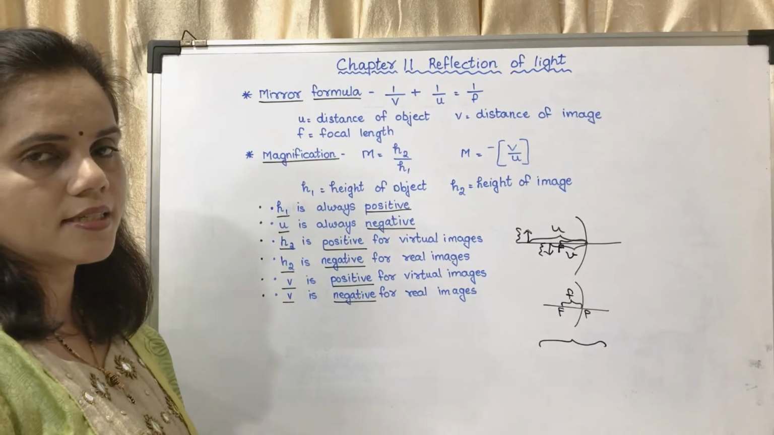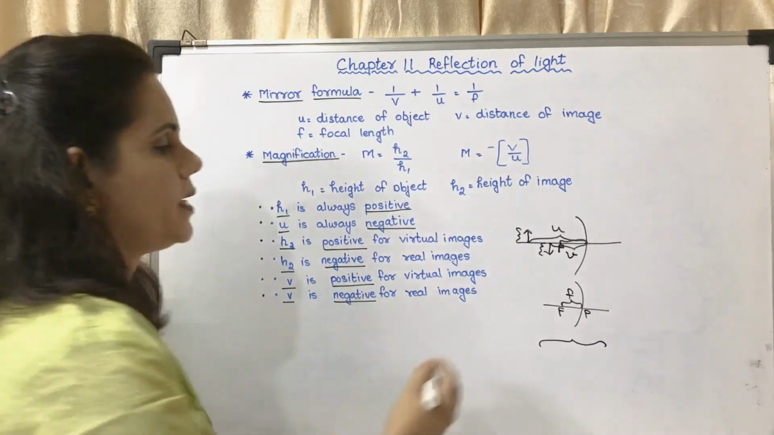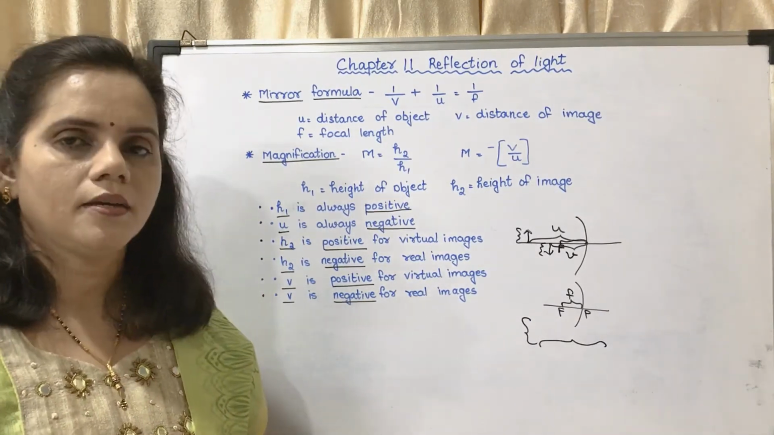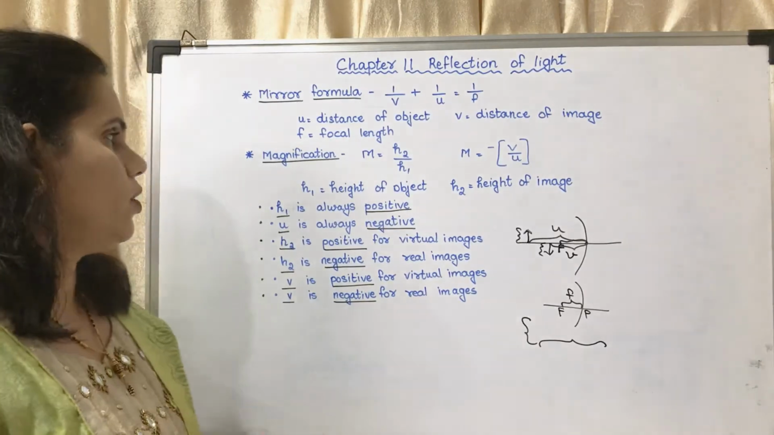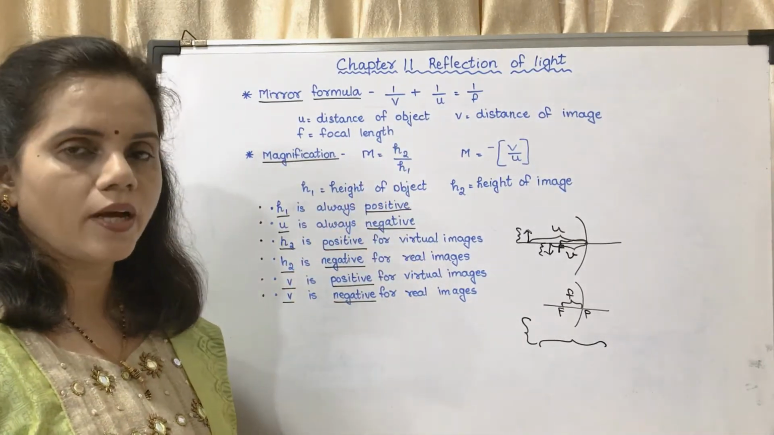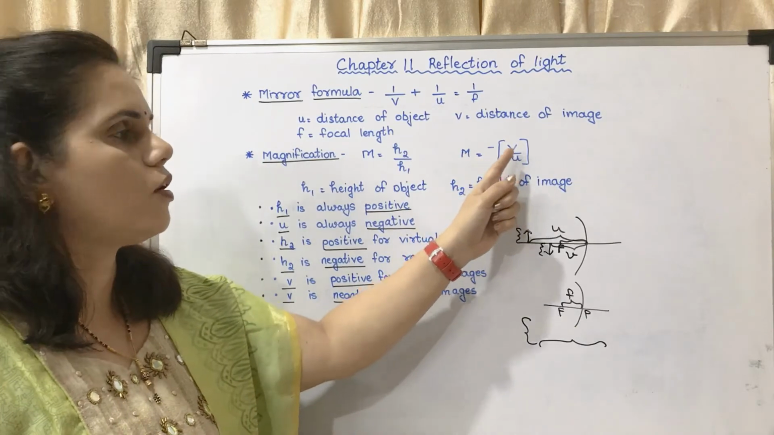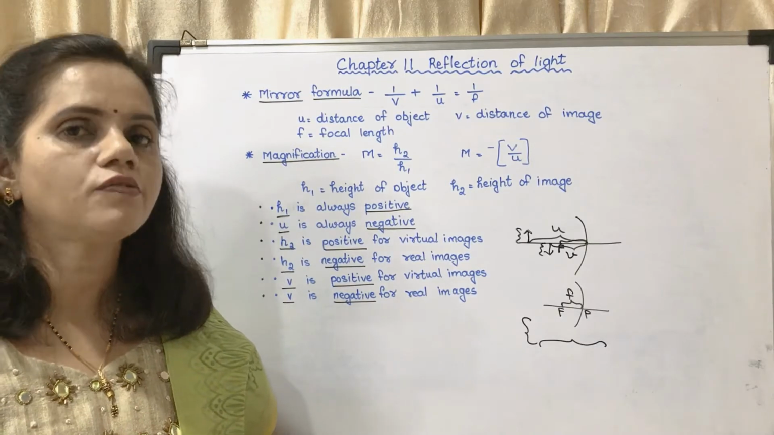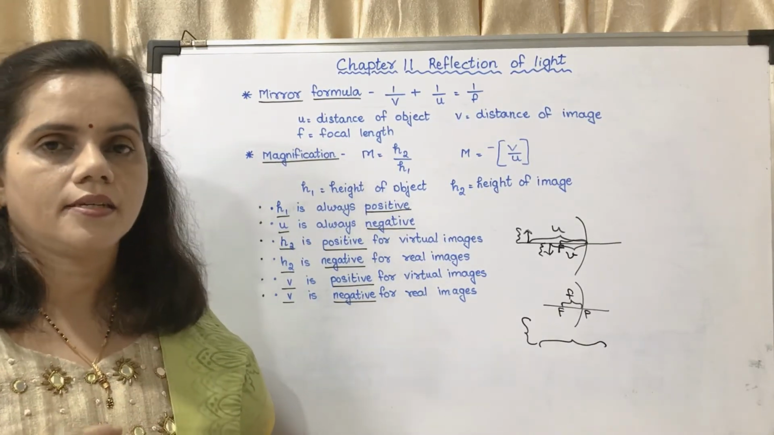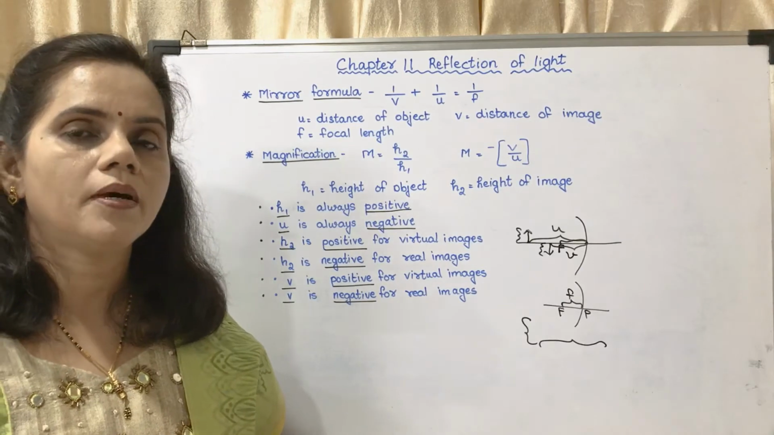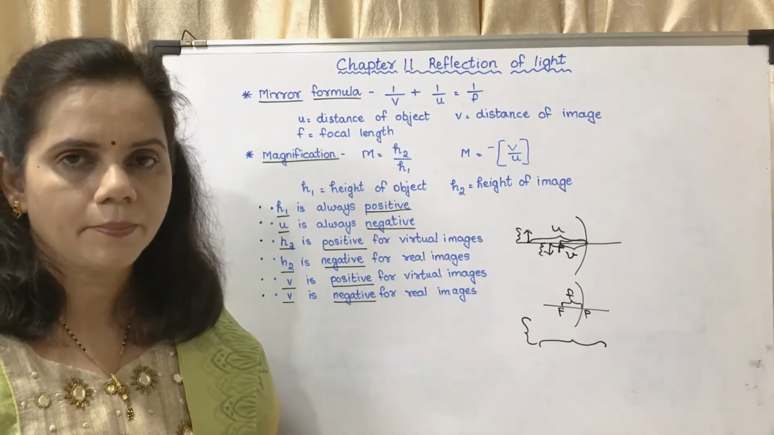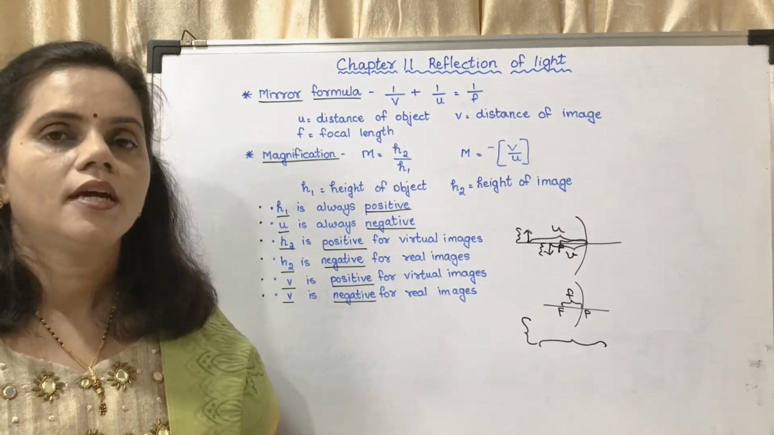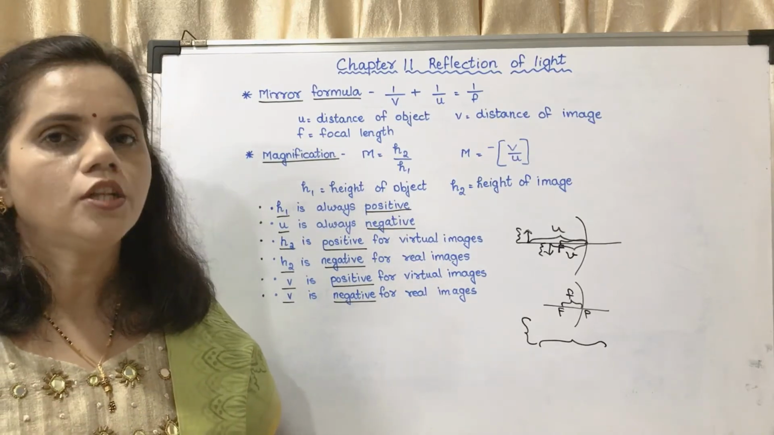The horizontal distance is the distance of object or distance of image, and the vertical distance is the height of the object or height of the image. Understood? Now m is equal to h2 upon h1. m is also equal to minus v upon u, where v stands for distance of image and u stands for distance of object. Now in this formula, you have to remember some points which are very, very important. If you make a mistake in taking the values, then you will go wrong in your numericals.